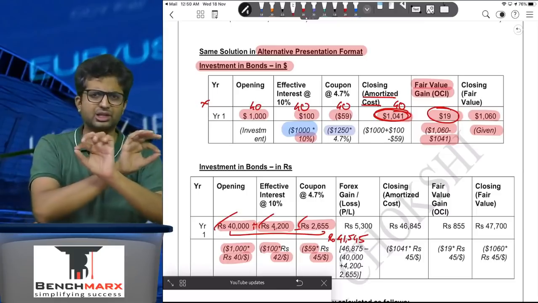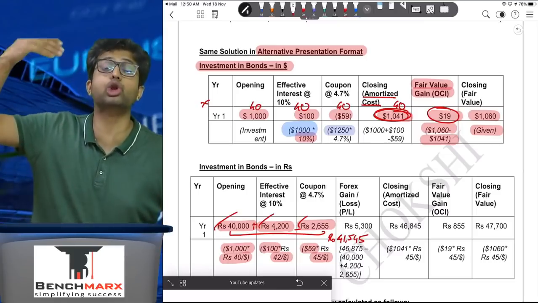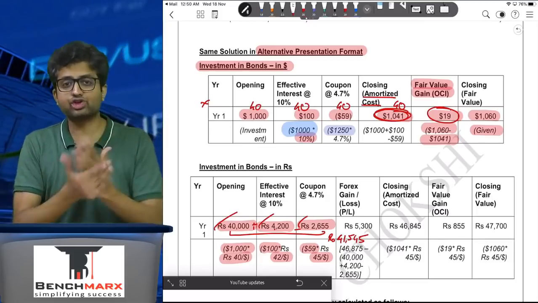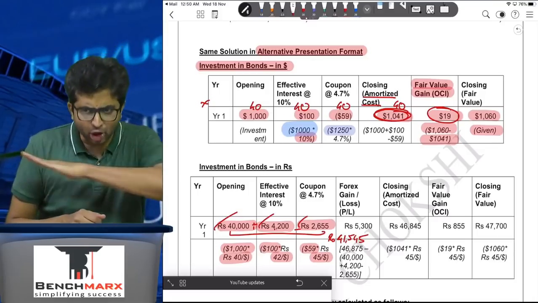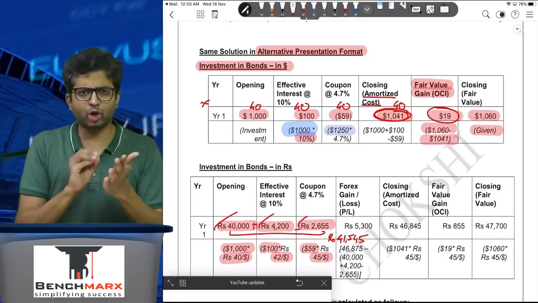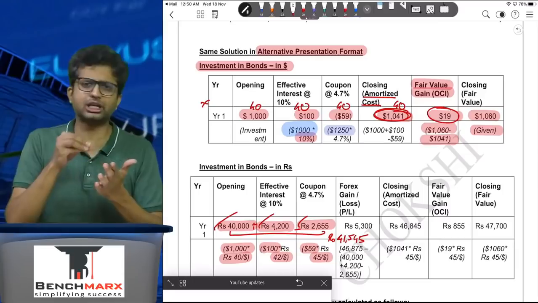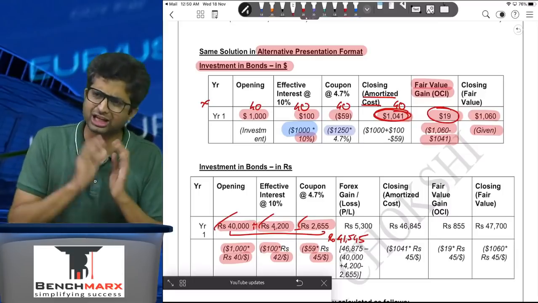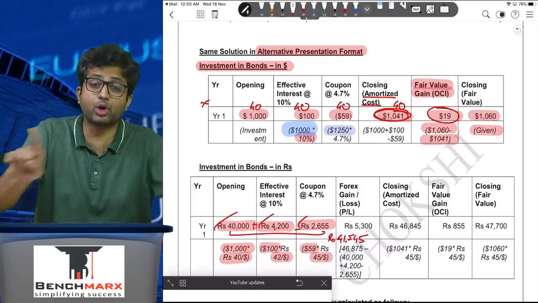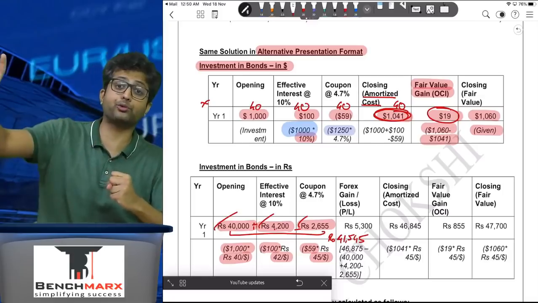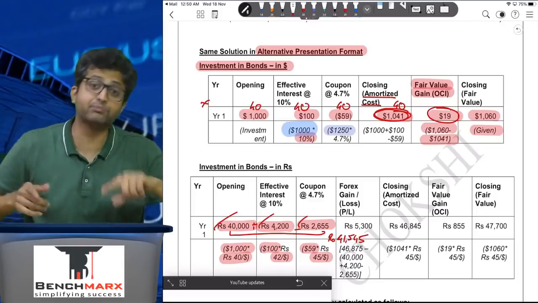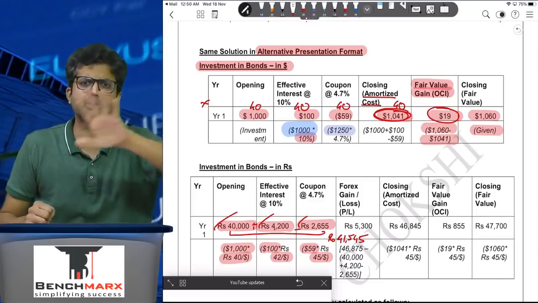Remember, we have not even looked at 1060 till now. Had the exchange rates remained the same, 40 all throughout, there would be no balancing figure. $1,000 would be converted at 40, $100 also at 40, $59 also at 40, and hence the closing balance of 1041 would also be at 40, and there would be no difference. However, what is happening now is 1041 is converted at 45, $59 converted at 45, but $1,000 converted at 40, $100 converted at 42.